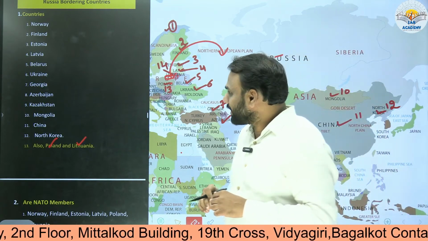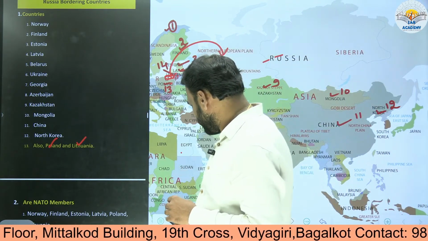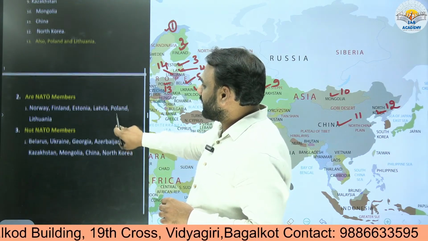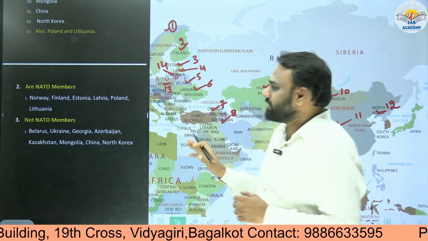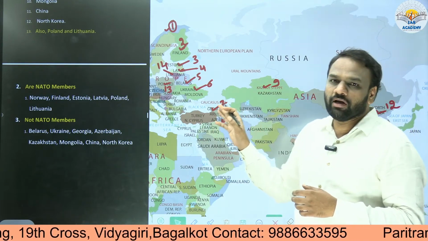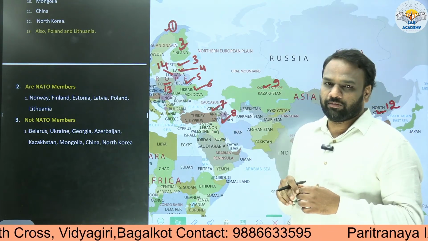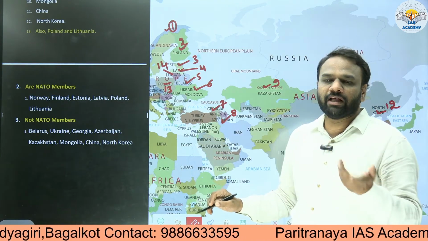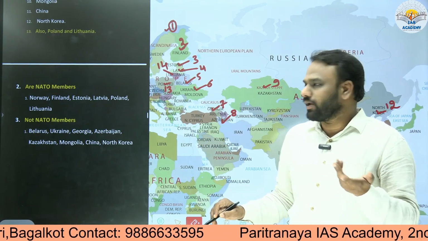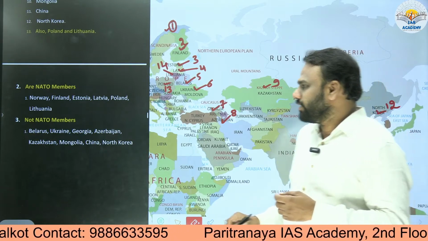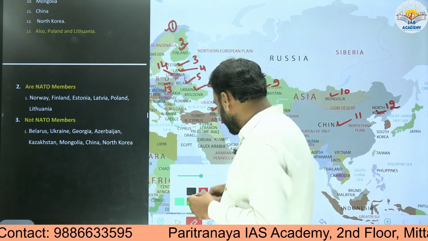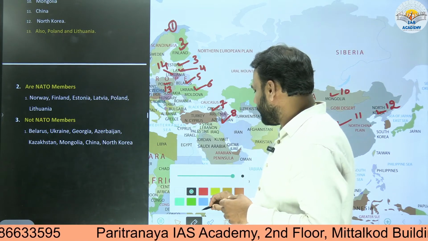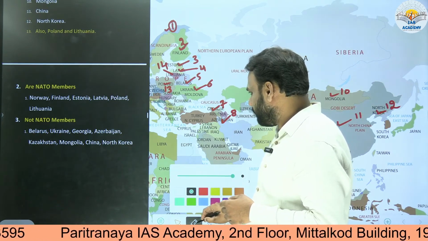So this was about the countries sharing their border with Russia. The next important thing is to know, among the countries I have listed here, which are part of NATO. If we know the members which are part of NATO, automatically the remaining ones are not NATO members. So we shall just focus on NATO members, and those who are not NATO members will become obvious.